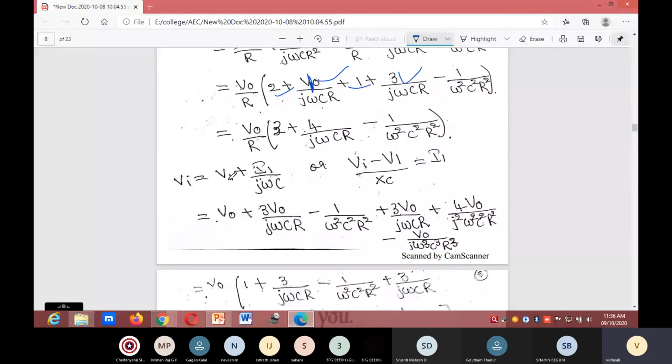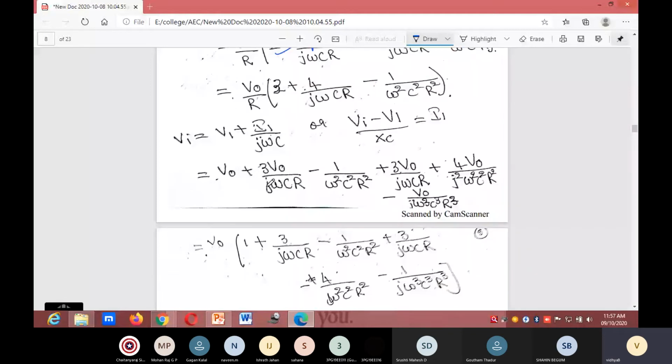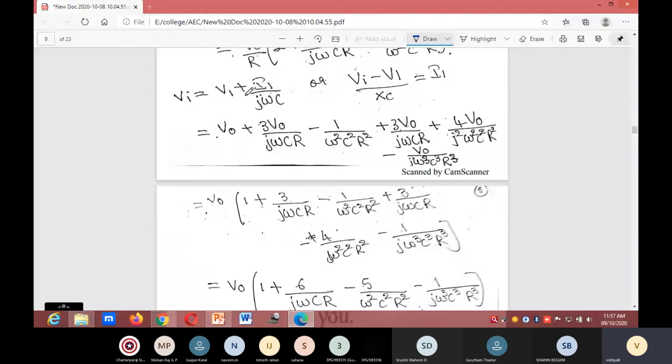Vi is equal to V1 plus I1 divided by j omega c. Or we can write as Vi minus V1 divided by Xc is equal to I1. So we know the values of V1 and I1. Substitute the values of V1 and I1. What will you get?